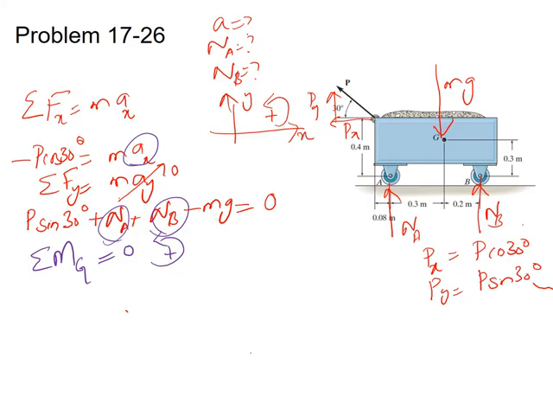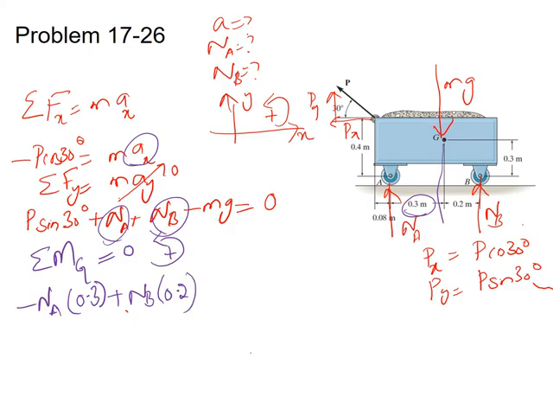We can see that NA creates a clockwise moment about point G, so minus NA times the perpendicular distance, 0.3. NB creates an anti-clockwise moment about point G, so we use a positive sign with NB, times 0.2.